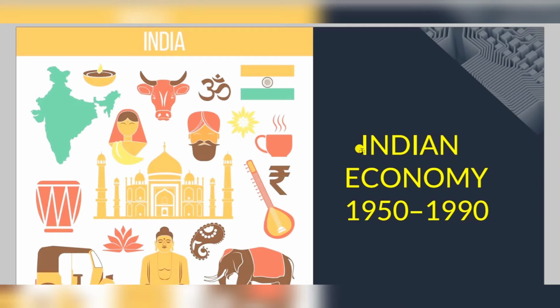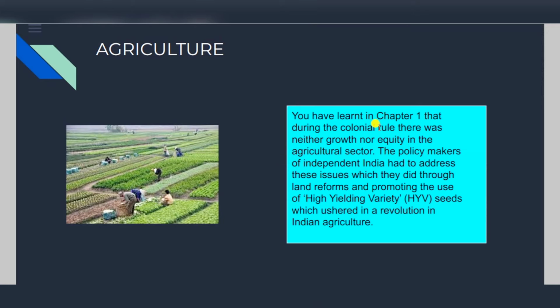In this video, you are going to learn about the Indian economy in the time period of 1950 to 1990, about the agriculture sector. If you want to learn about the Indian economy on the eve of independence or about the five-year plans, you can go to our description and learn about that. There were two videos for that already there. Now, let's study about the agriculture sector.